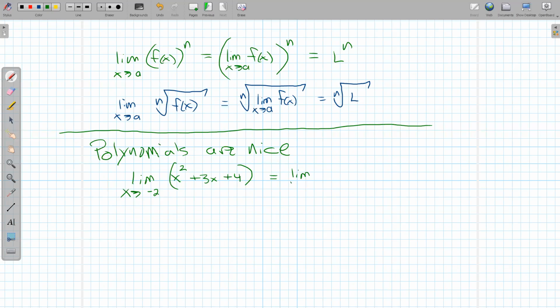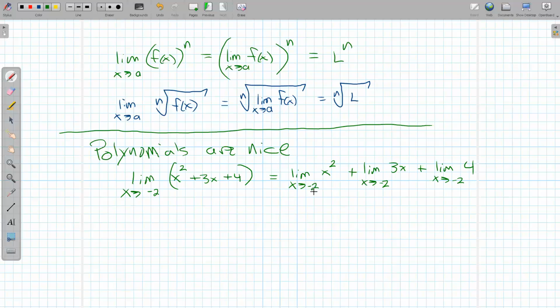So this is the limit as x approaches -2 of x squared plus the limit as x approaches -2 of 3x plus the limit as x approaches -2 of 4.